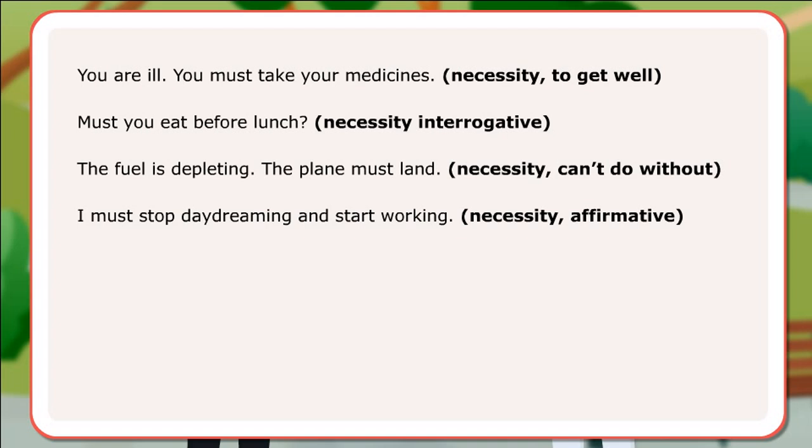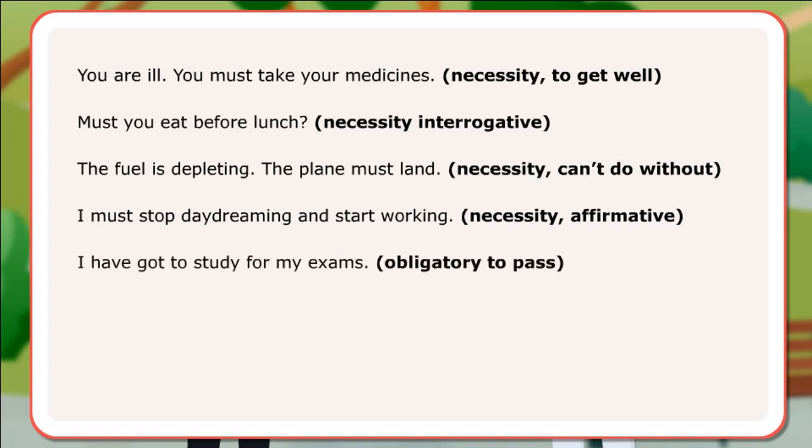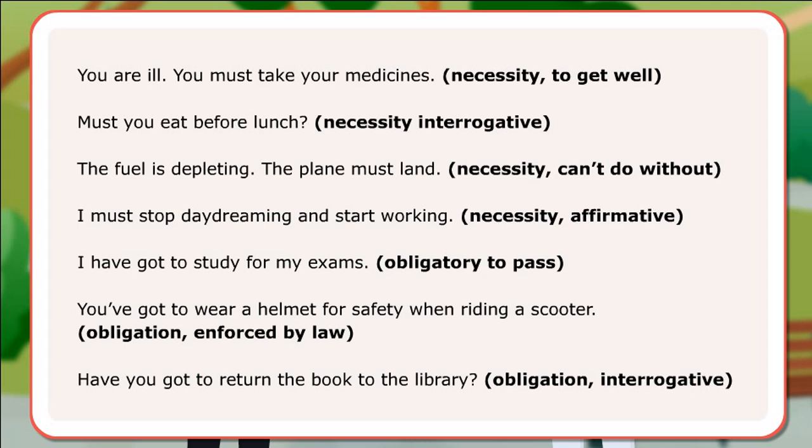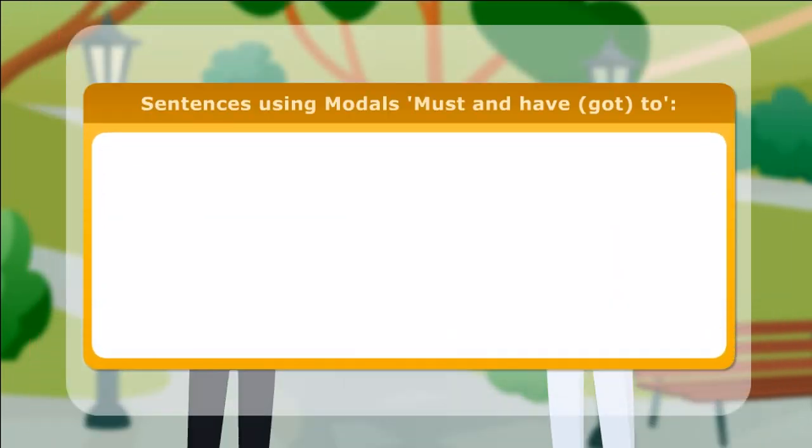Necessity, affirmative. I have got to study for my exams. Obligatory to pass. You have got to wear a helmet for safety when riding a scooter. Obligation enforced by law. Have you got to return the book to the library? Obligation, interrogative. Here are a few more sentences using modals must and have got to.